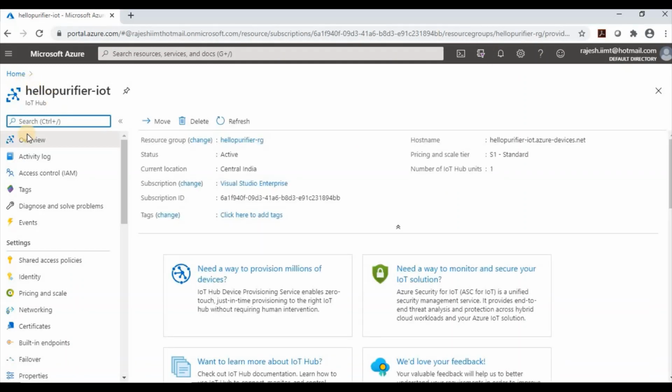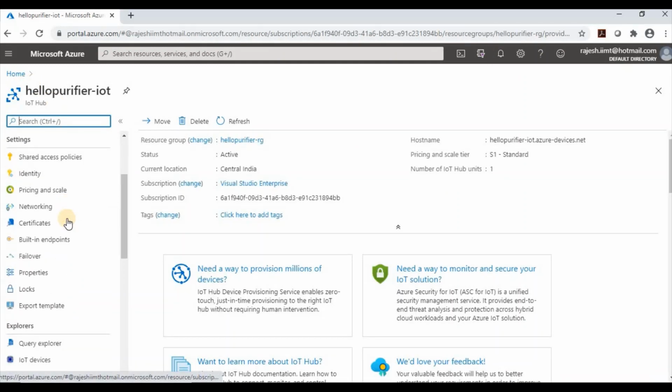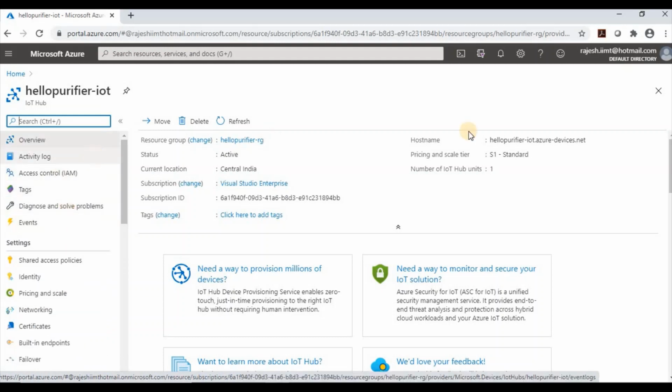See, this is our IoT hub. Now it has been created successfully. And what is the host name for this IoT Hub? Hello free-fire-iot.azure-devices.net. That's why this name needs to be globally unique. And here we can see this is a standard IoT Hub, and all the basic details of the IoT Hub are shown here.